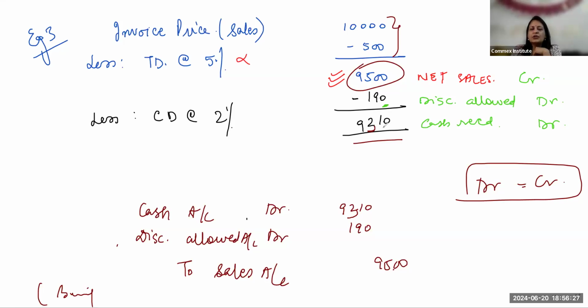Now, again, the variation of this transaction will be if only 65% of the sales is eligible for cash discount. Okay, so remaining 35% will not be eligible for the cash discount. That person will become a debtor for that. Okay, so I'm giving you a question. Let's see if you can solve it. Example 4. I'm not going to solve it now. You have to do it.